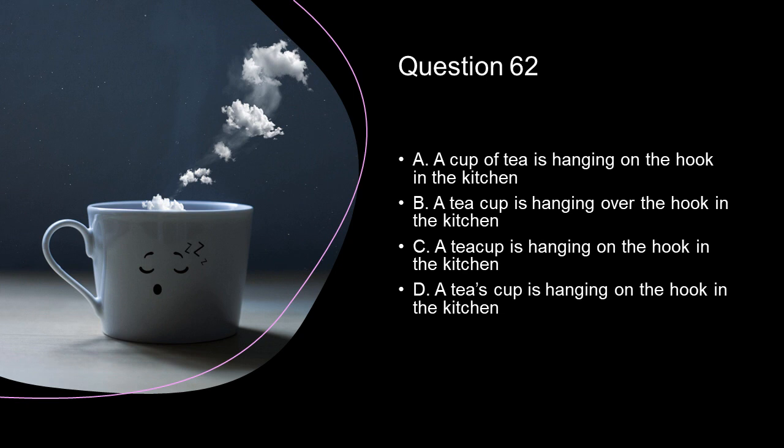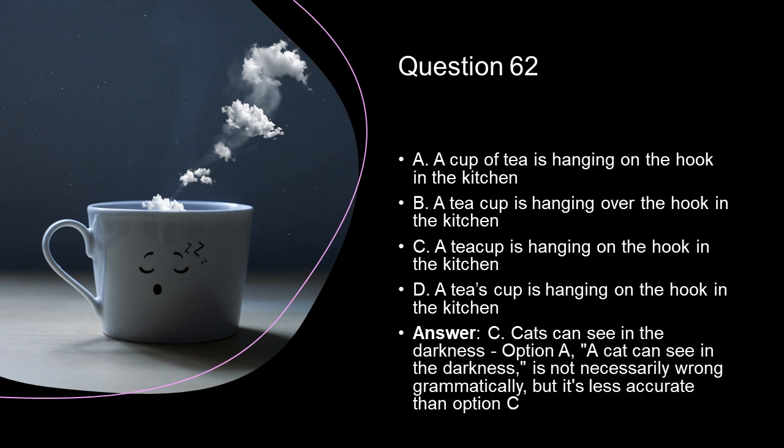In question 62, the correct option is option C. Cats can see in the darkness. You should note that option A, a cat can see in the darkness, is not necessarily wrong grammatically, but it is less accurate than option C, so option C is the correct option.